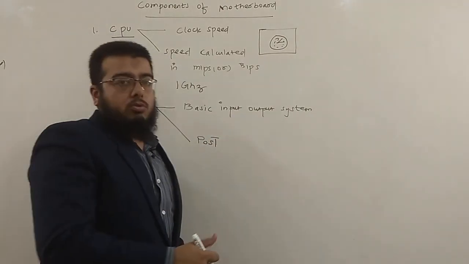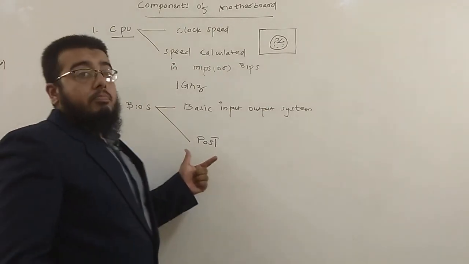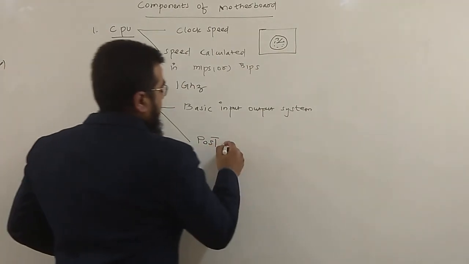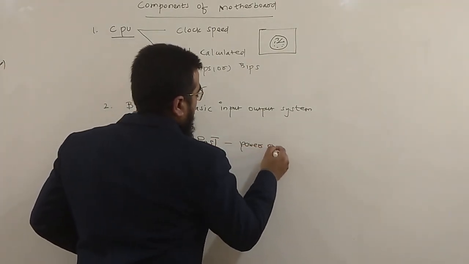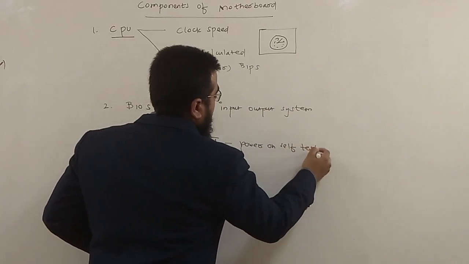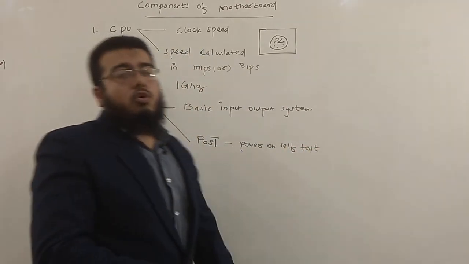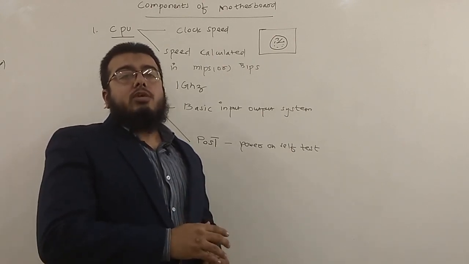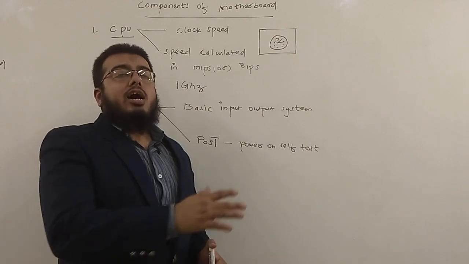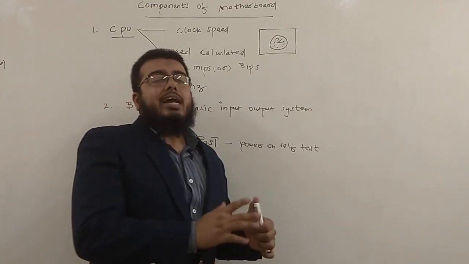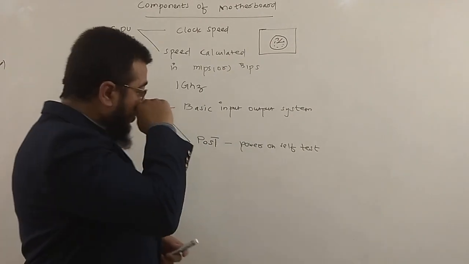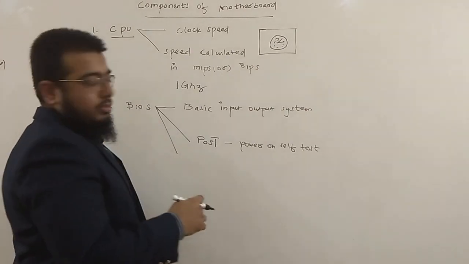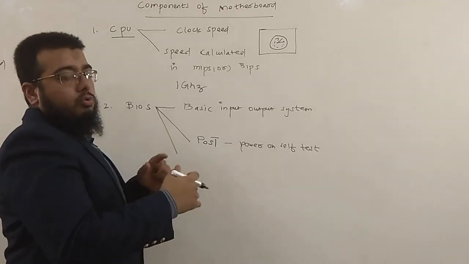Whenever you switch on the CPU, the first thing is BIOS will perform POST operation, that is power on self test, which will check for those components and resources which were used last time. When a user used the computer system, it checks whether all the hardware resources are intact or not. If they are, then it will transfer the control from ROM to RAM.